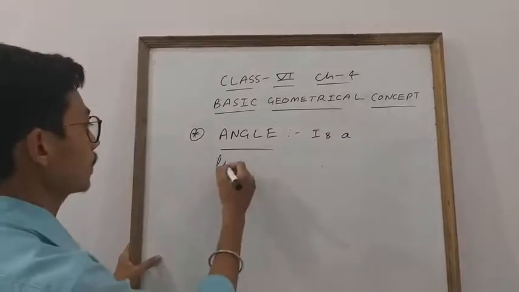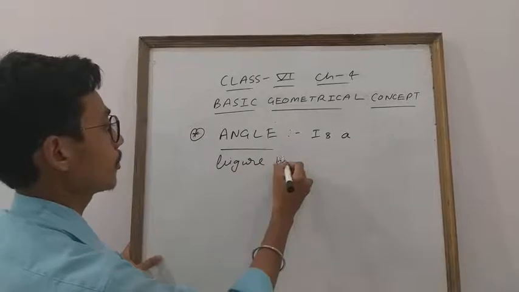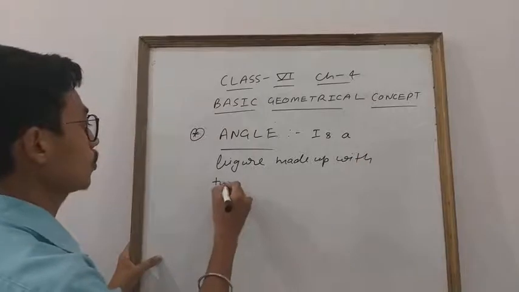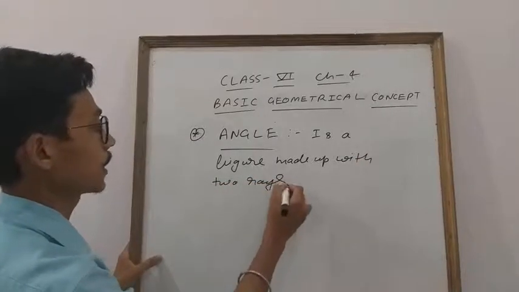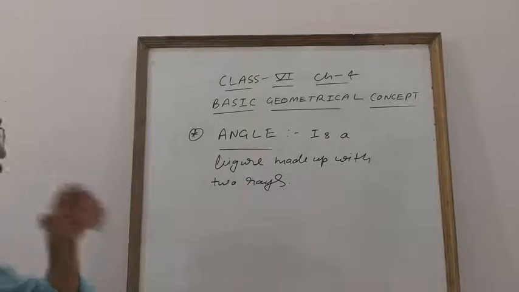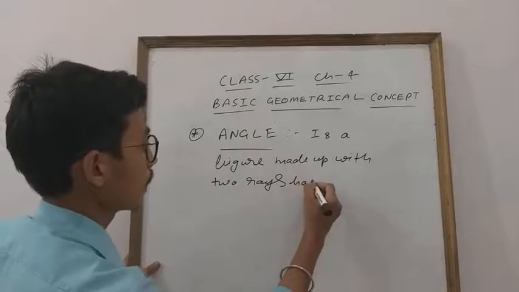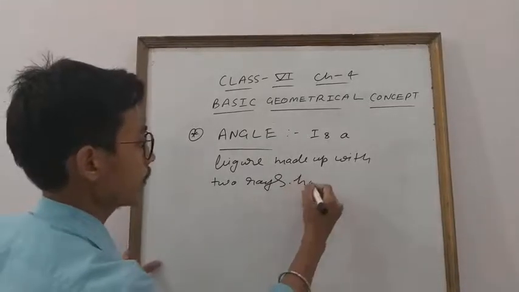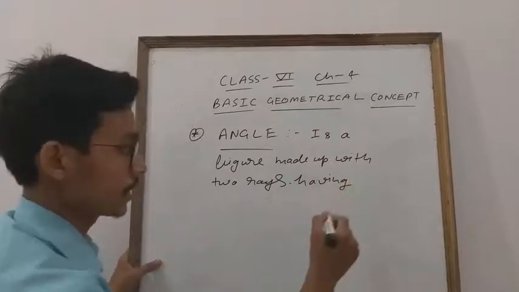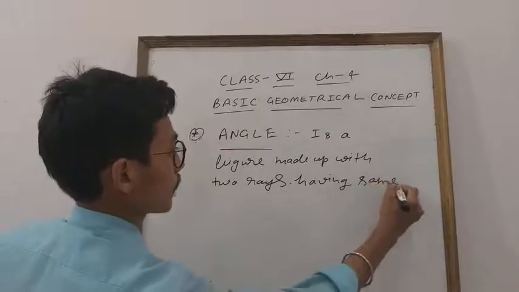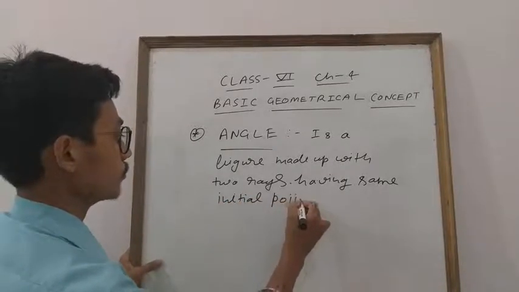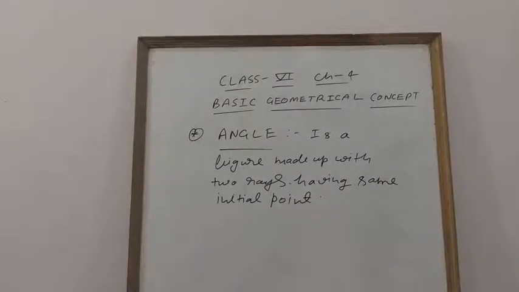is a figure made up of two rays having the same initial point. Clear everyone? What is the meaning of this? Angle is a figure made up of two rays having the same initial point.